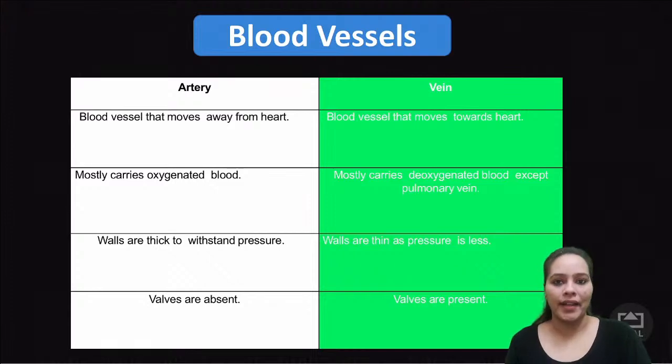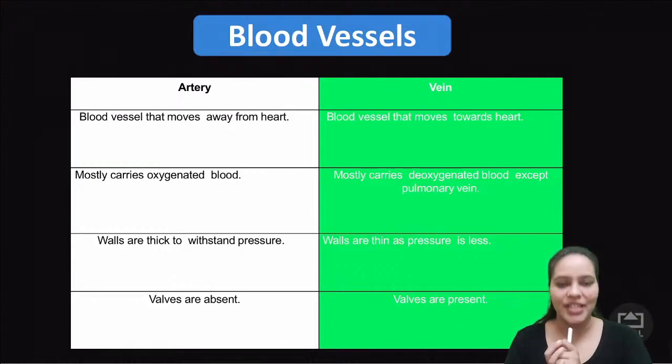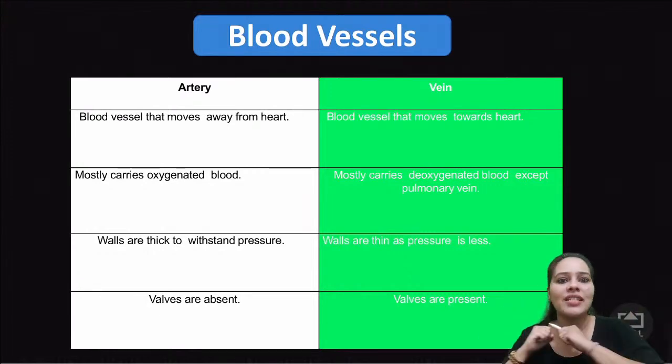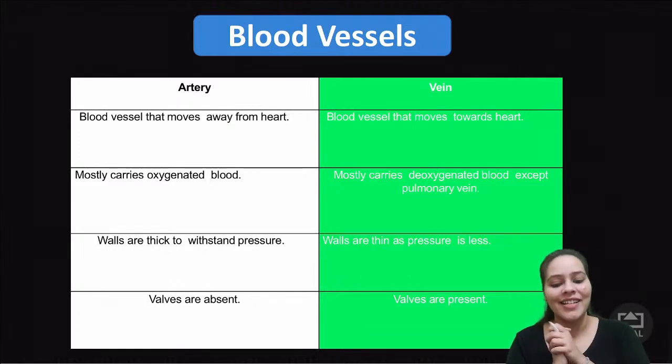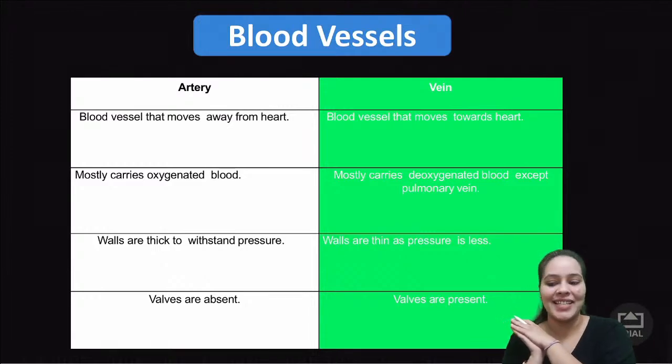Now the fourth one, valves. So there are valves present like in this shape. What is the function of it? Valves prevent the backflow of the blood. So in arteries they are not required, because the blood comes with such high pressure. But in veins it is required. So veins have valves, but not the arteries. I hope this thing is very clear to you.